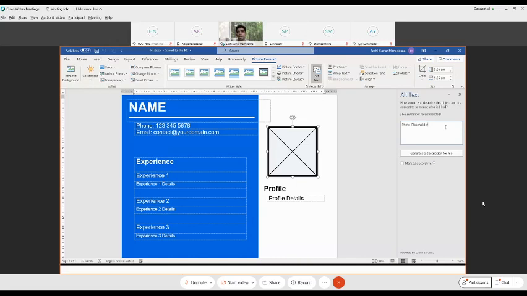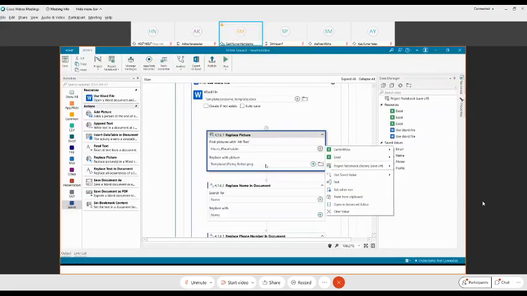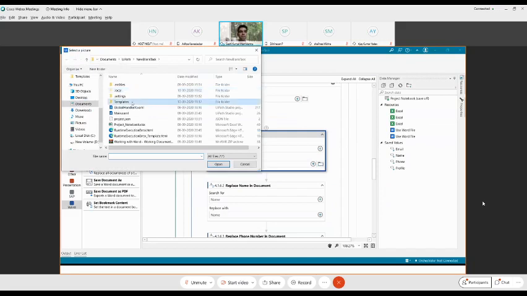Once you have given the alternate text, you use it as the whole value, and I want to replace that with a file which is actually available in my resources. So it is there right now here, and this is what I want to replace it with. Then